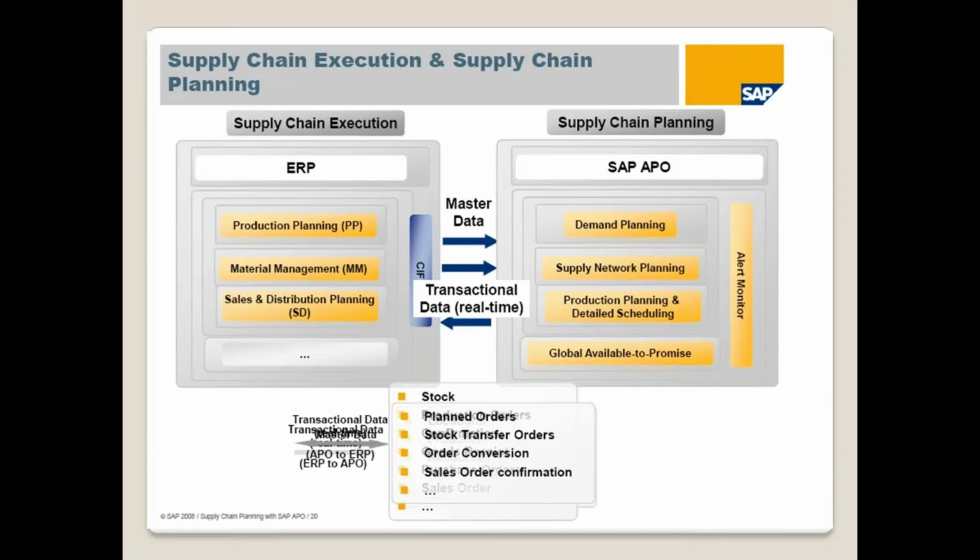So here we are taking the data from ECC, and we are doing the planning in APO, and again we are sending the results back to ECC. So nothing but we are transferring the data between the two systems. If you want to transfer the data between the two systems, definitely we need some interface. Since both are SAP systems, SAP has given a standard interface, which is called SIF. Using this SIF, we are sending the data from ECC to APO and APO to ECC.